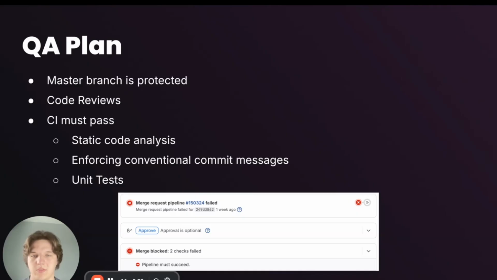Then all those merge requests also need to go through code reviews by the team, so all the relevant stakeholders can leave comments on any changes they want. And then we also enforce that our CI must pass. So this includes the static code analysis, and then this also enforces conventional commit messages for all the commits going to master. And then we're also in the midst of adding unit tests, and that's our plan for maintaining the quality of code we want.